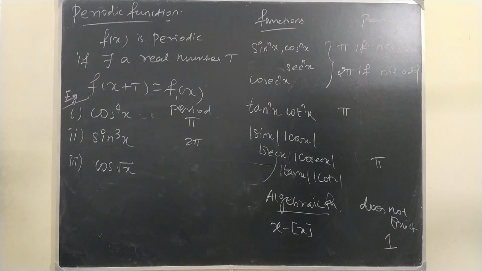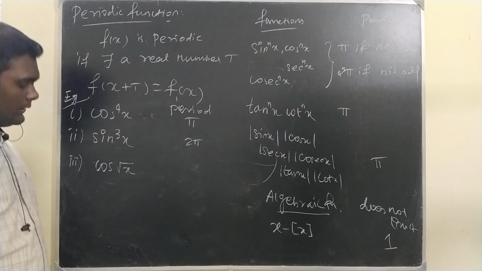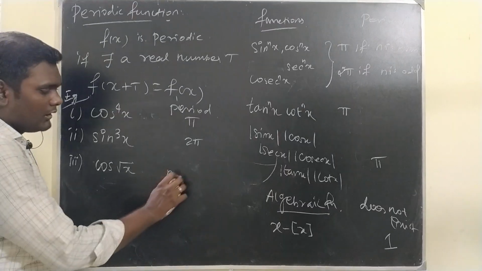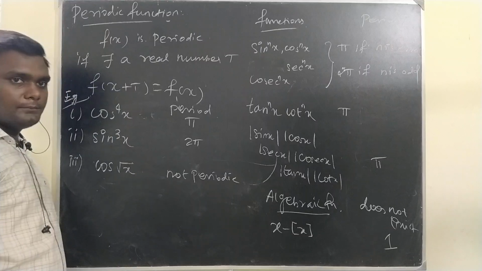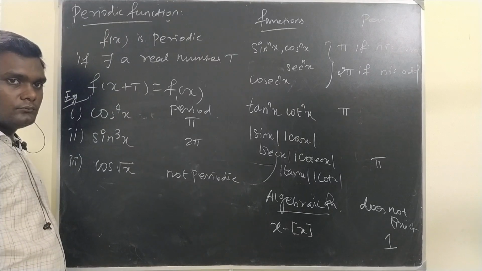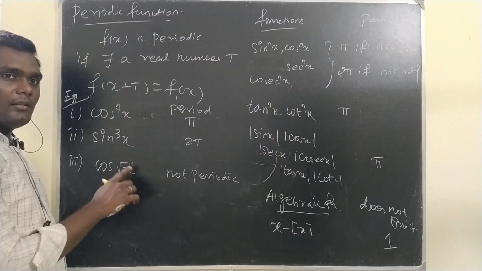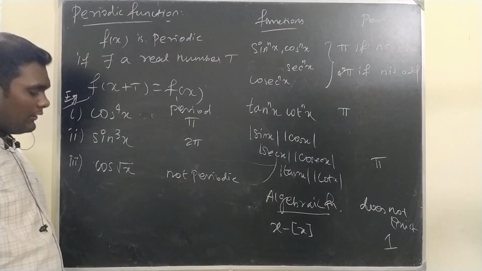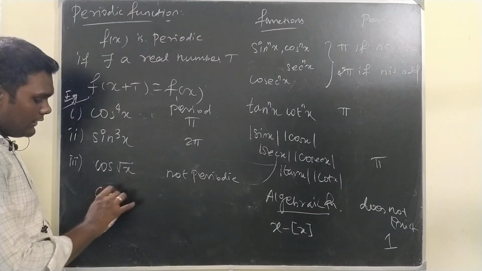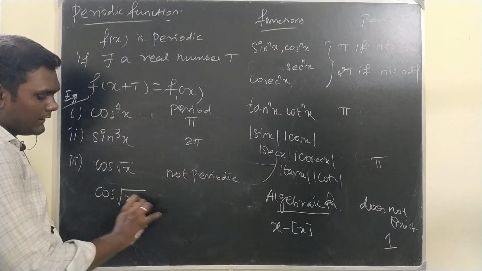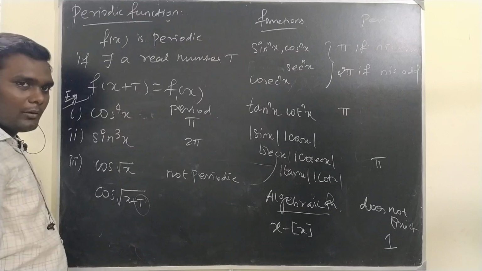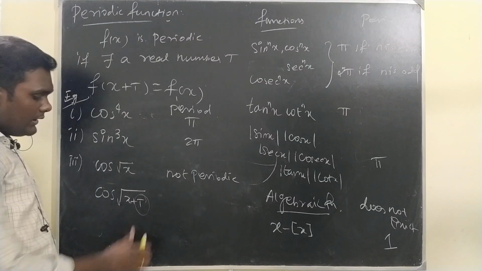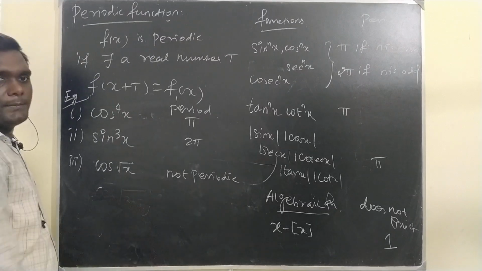You said pi, man. You see, it is not periodic. Why? Because no value of t will give the same. If you take x plus t, what will you get? You will get cos of root of x plus t. There is no chance that we get this t removed from inside the square root. So, we can say it is not periodic.